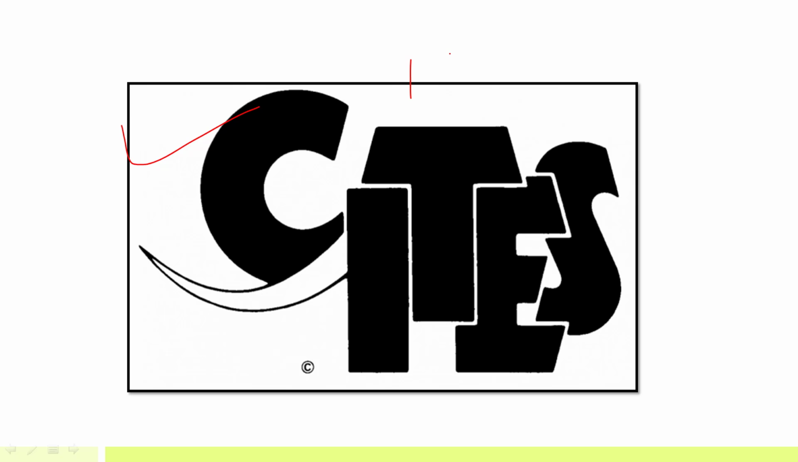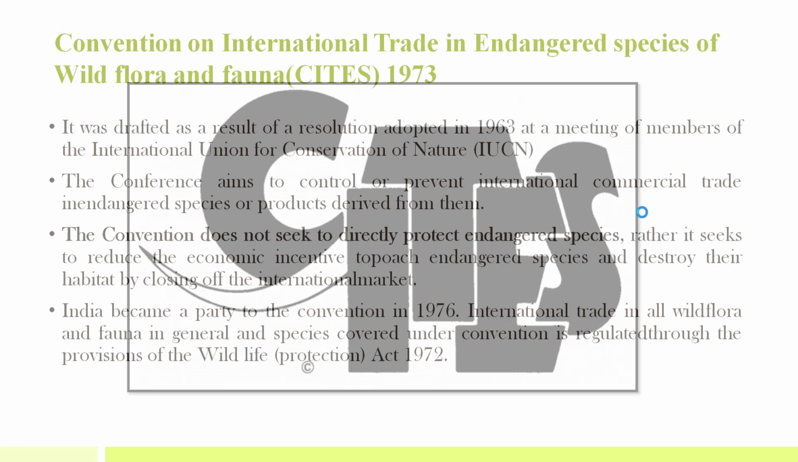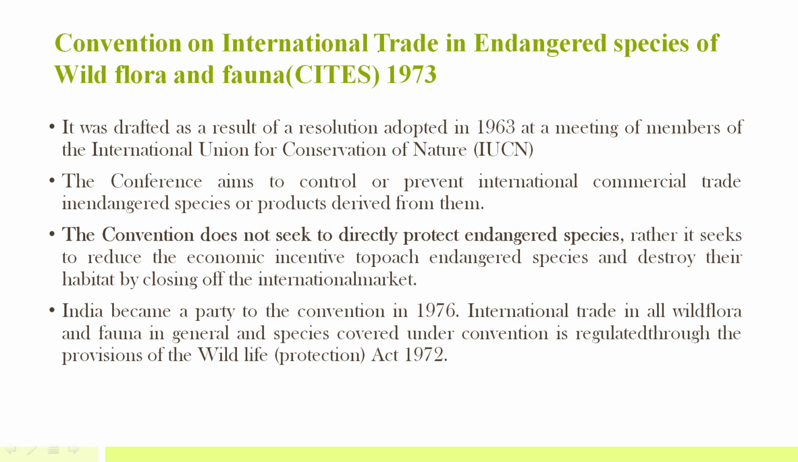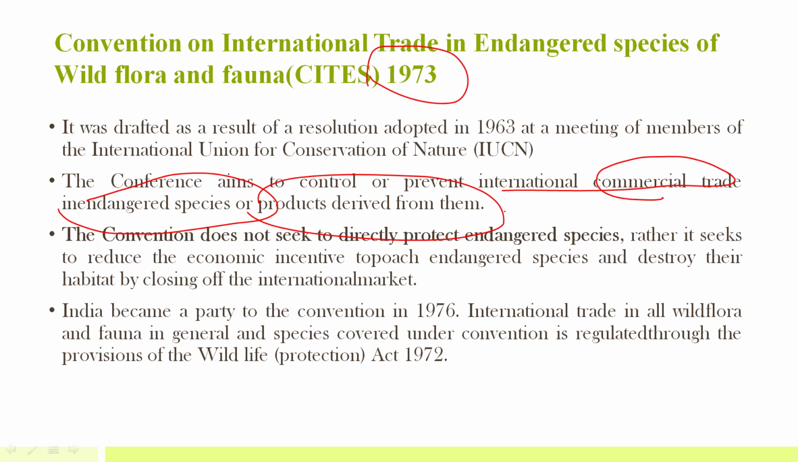Let's discuss another convention. This convention was in 1973, that is the Convention on International Trade in Endangered Species, and India is a party to it. This was signed in 1973. The convention aims to control or prevent international commercial trade in endangered species or products derived from them. For example, animal skin, horn, hides, there is illegal trade of these products of endangered species, and that is threatening their survival. So this convention is mainly for curbing this illegal trade in endangered species of wild flora and fauna.